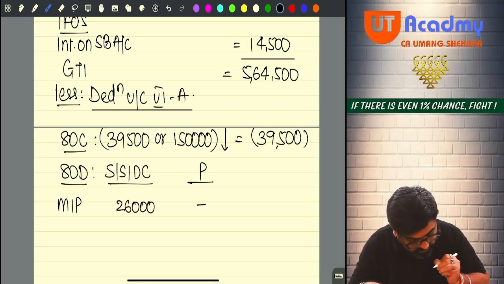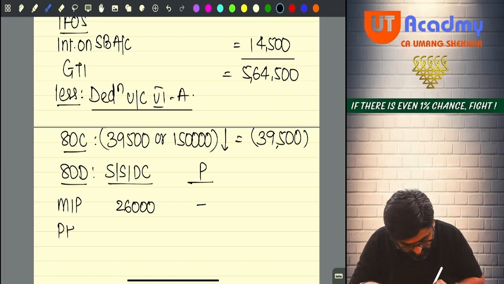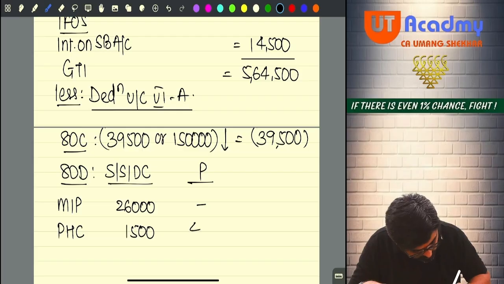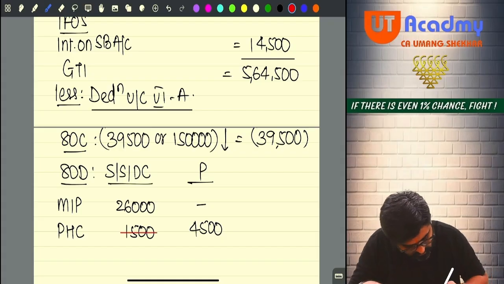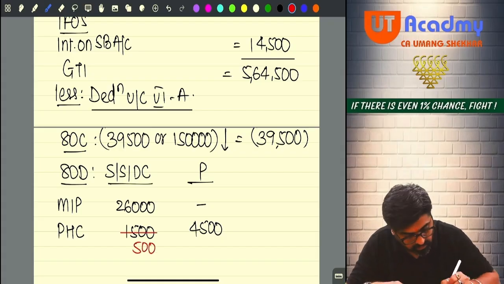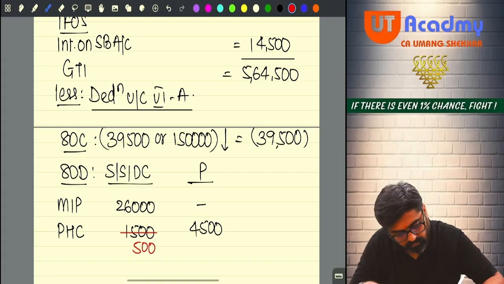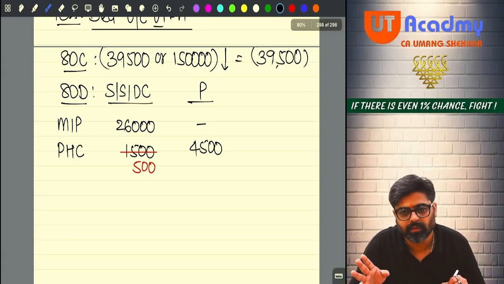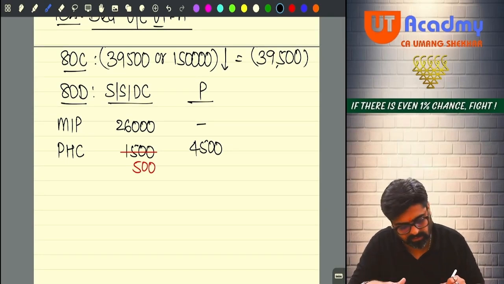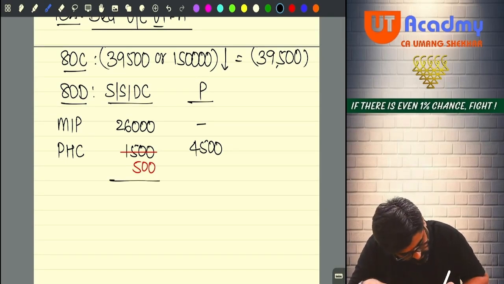For parents, no mediclaim paid. Preventive health checkup 1,500 here you have paid and 4,500 here you have paid. So qualify this 4,500 and out of this qualify only 500. Yes or no? Even if you don't qualify this amount, then also there is no problem because the limit is already crossed. Okay, no? So tell me, how much is the total qualifying amount?